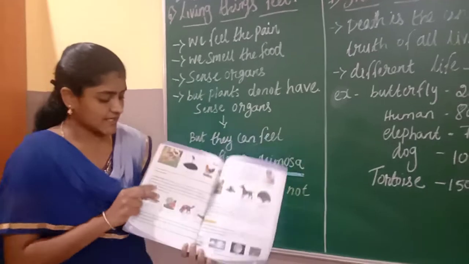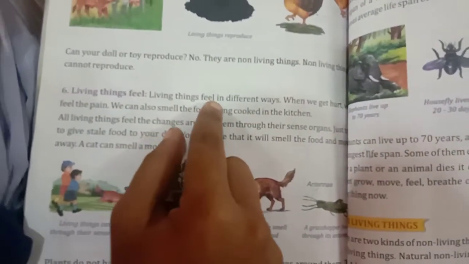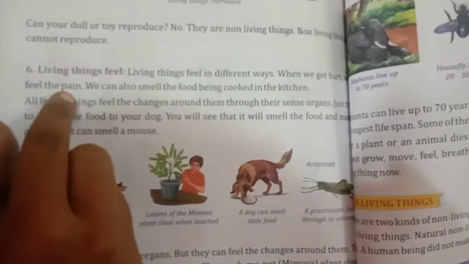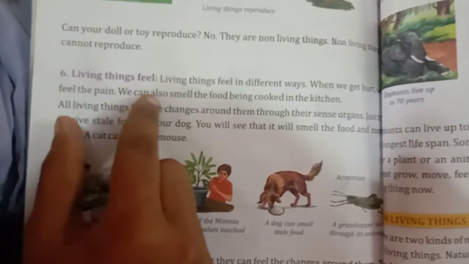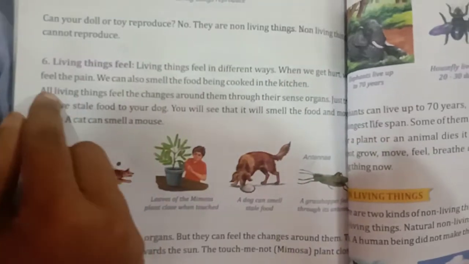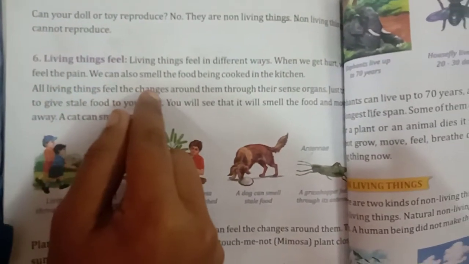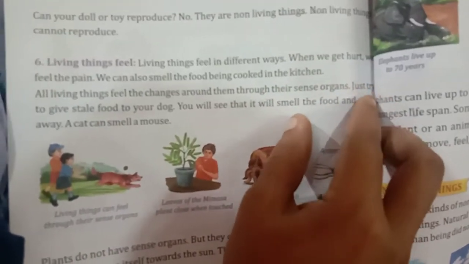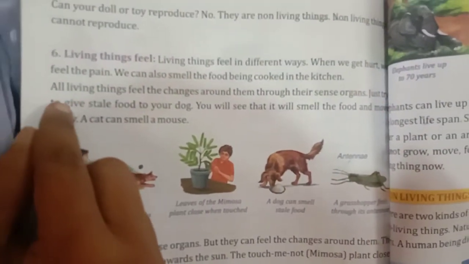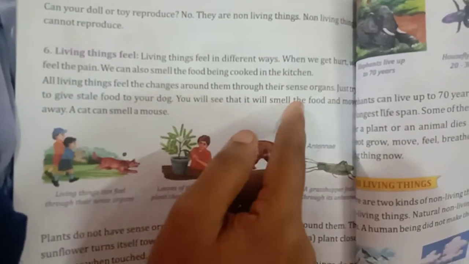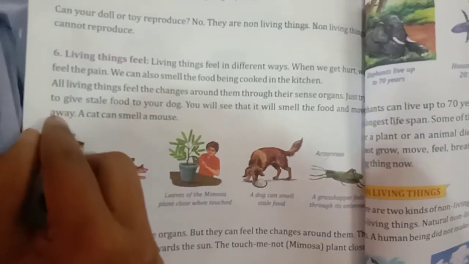Yes. So here in the textbook you can see: living things feel. Living things feel in different ways. When we get hurt, we feel the pain. We can also smell the food being cooked in the kitchen. All living things feel the changes around them through their sense organs. Just try giving stale food to your dog. You will see that it will smell the food and move away.